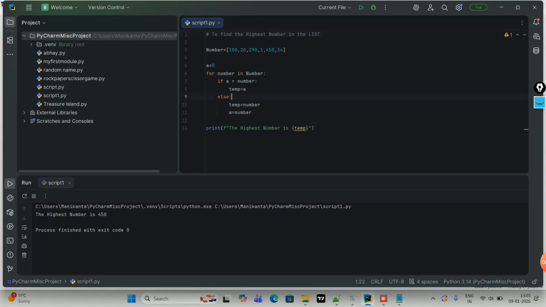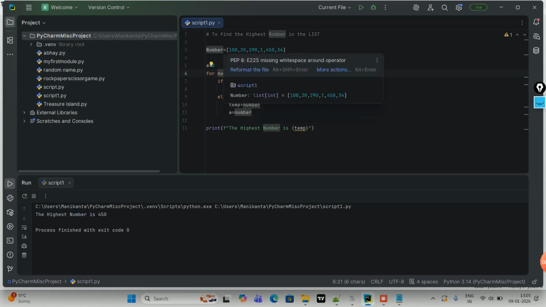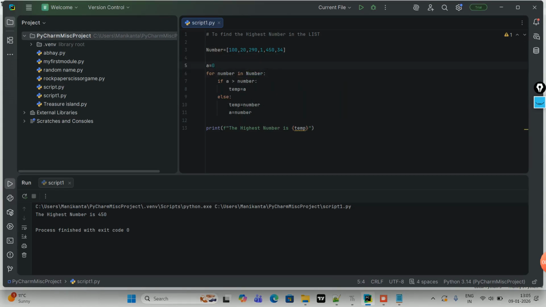So the logic is very simple. This number is nothing but a variable, and this number with capital N is nothing but the list. Every time it iterates, it will assign 100 to this variable. If 0 is greater than 100, then I'm taking a temporary variable and assigning A here. In the else part, I'm assigning this number to the temporary variable. Whichever is greater will be assigned to temp, because at the end of the day I'm going to print the temporary variable.